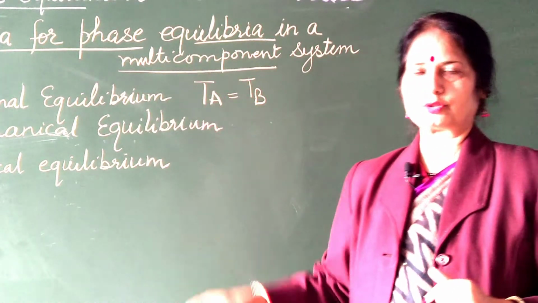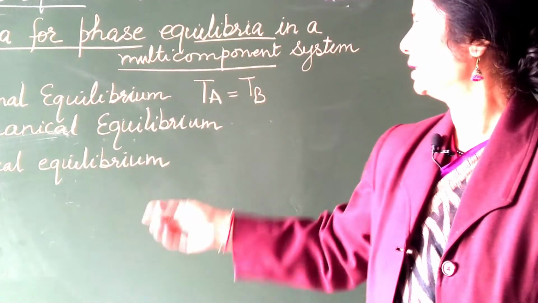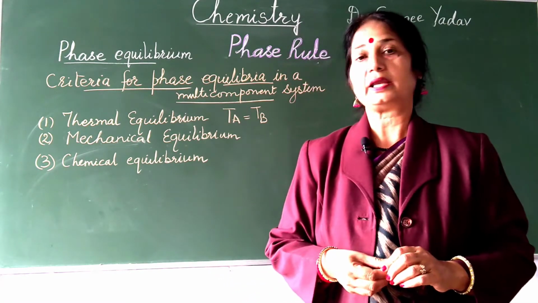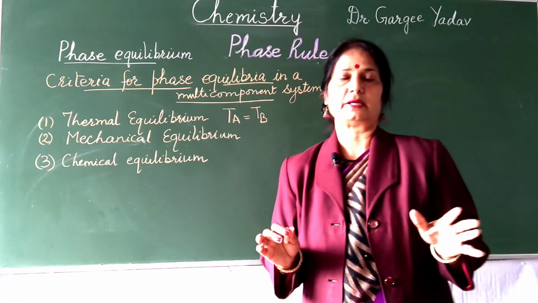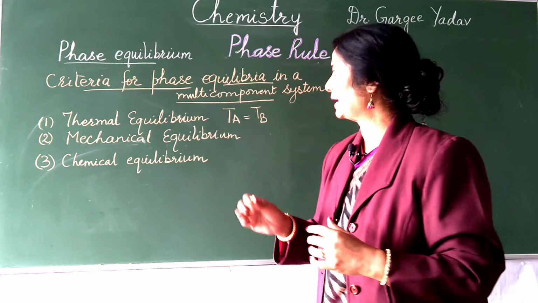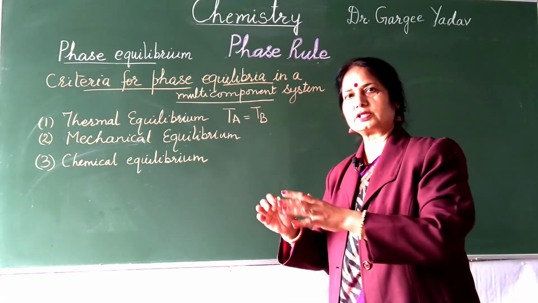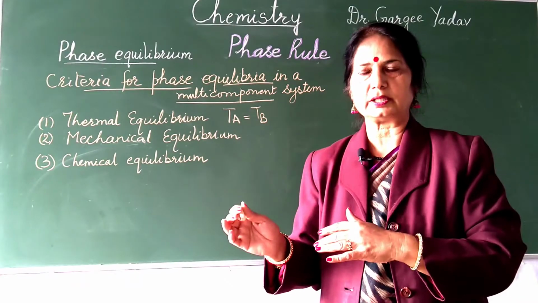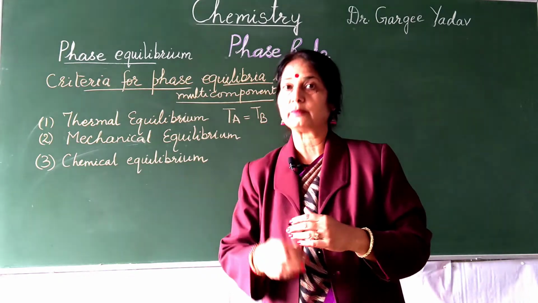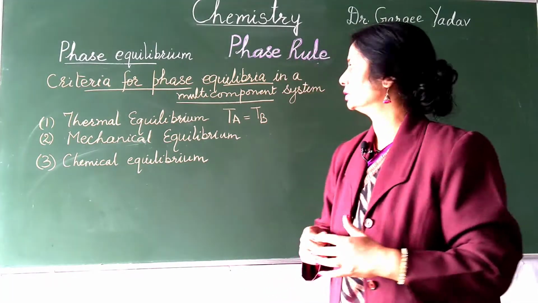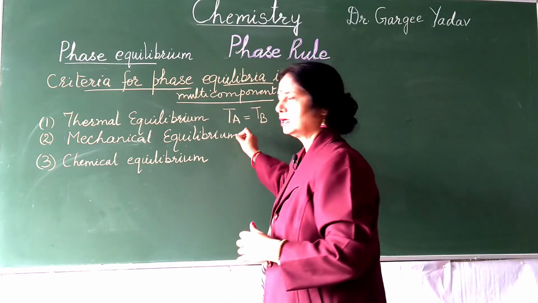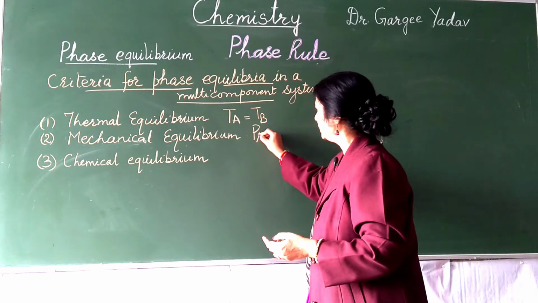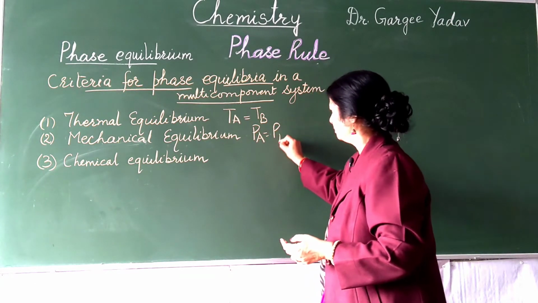So this condition should be satisfied. Another one is the mechanical equilibrium. This condition implies that pressure in every part of the system should be the same. Otherwise, matter will flow from one part of the system to the other, and there will be a change in the Helmholtz free energy. So, for mechanical equilibrium, if there are two phases, the pressure in phase A should be equal to the pressure in phase B.